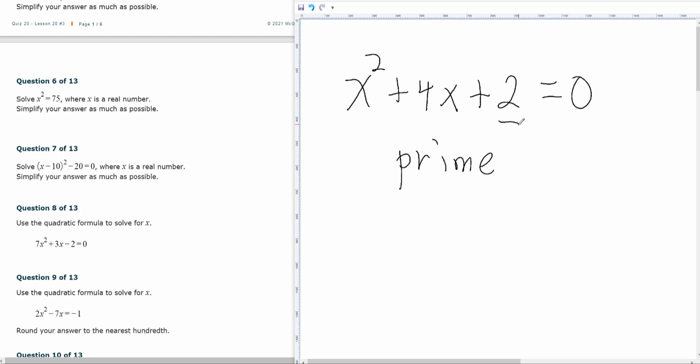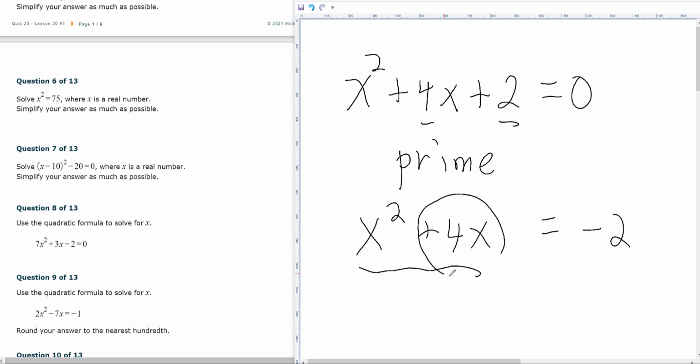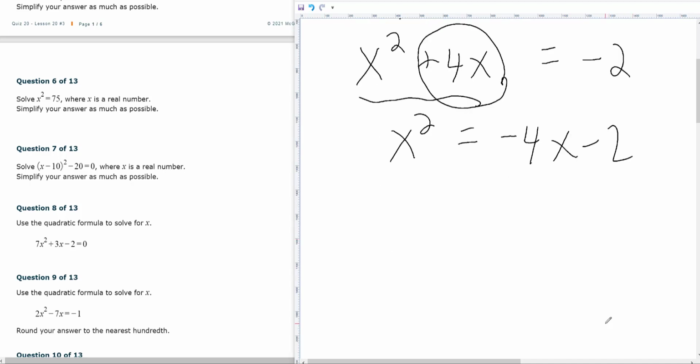There are no factors of 2 that will give me a 4. And if I move the 2 to the other side, I don't have a square here. I've got this 4x that's going to give me trouble. If I move it to the other side, then I don't have a number on the right-hand side. So this is a prime polynomial that won't factor, that I cannot use the square root property on.